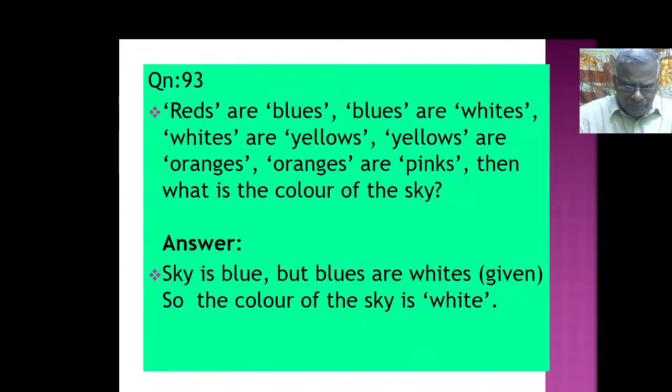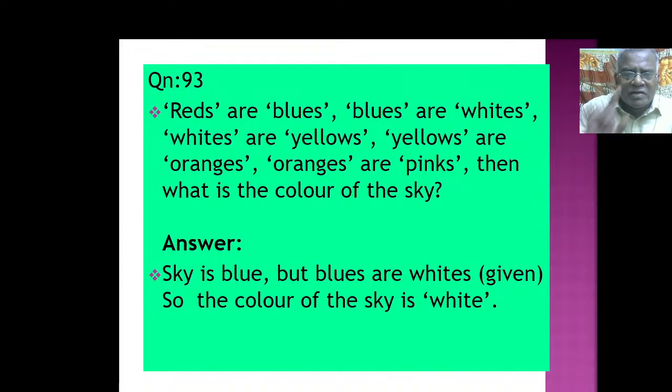Right, next one. Red is blue. Blues are whites. Whites are yellows. Yellows are oranges. Oranges are pinks. Then what is the color of the sky? First look at what is the color of the sky. What is it? Blue. What coding is given for blue? Blues are whites. That is the answer. The color of the sky is white. That is how you have to logically find out. That is how you have to reason out.